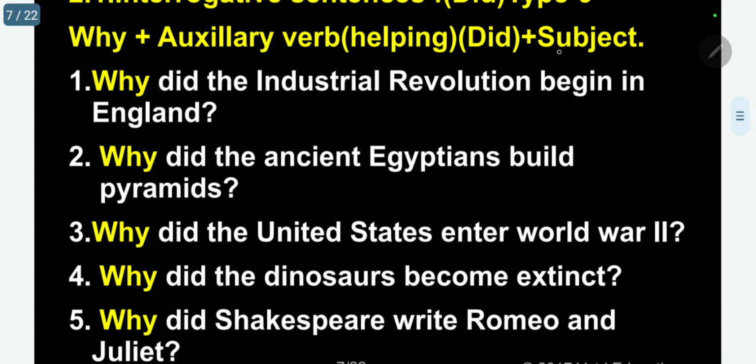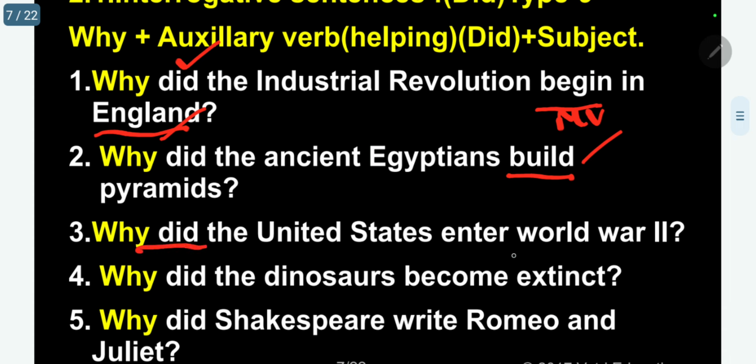Now, the corresponding past tense of do or does is did. So I will use did to raise questions using why. First question: why did the Industrial Revolution begin in England? Begin, main verb, did, auxiliary. Why did ancient Egyptians build pyramids? Build, main verb, did, auxiliary.